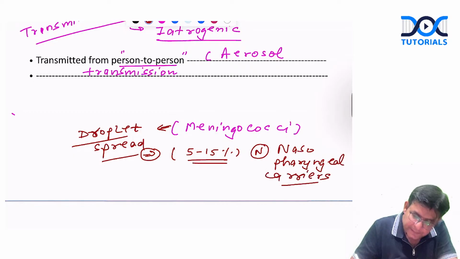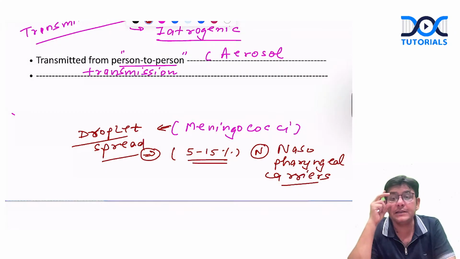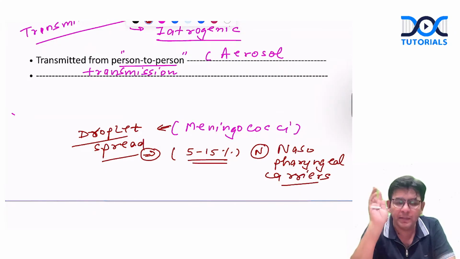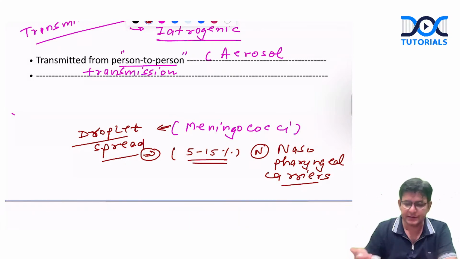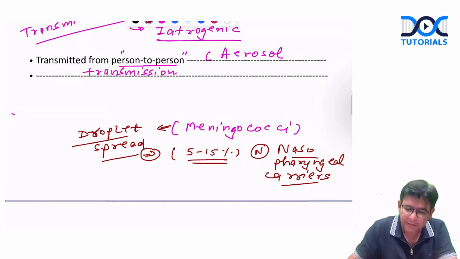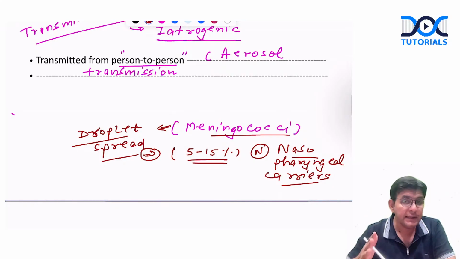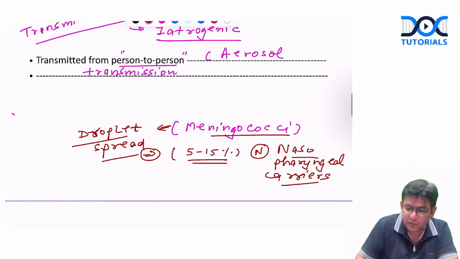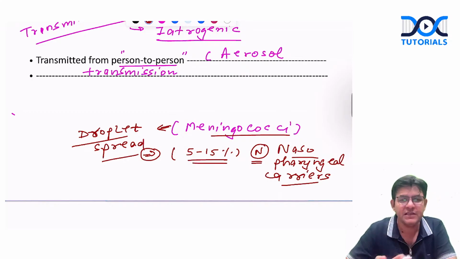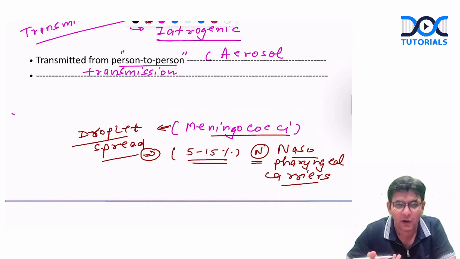What is the meaning of that? It means they will look like normal persons, because they are harboring meningococci in their nares and nasopharynx. They look normal to us, but in their nasopharynx there are meningococci as a normal commensal. They themselves are healthy, they are normal.